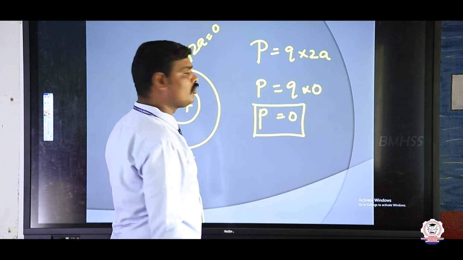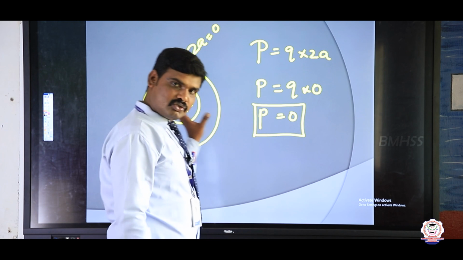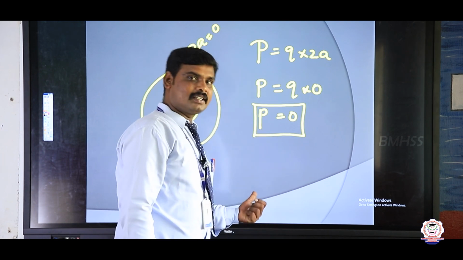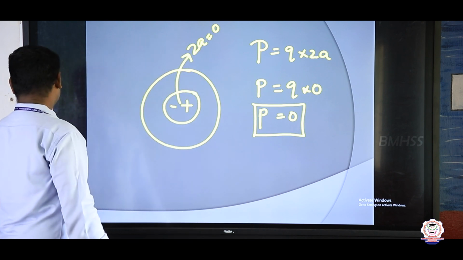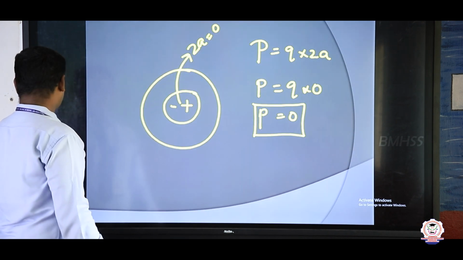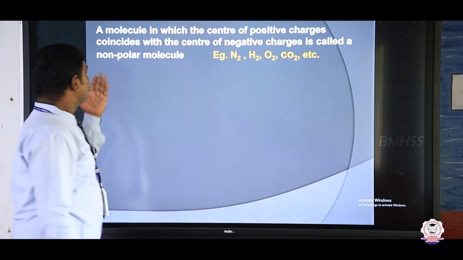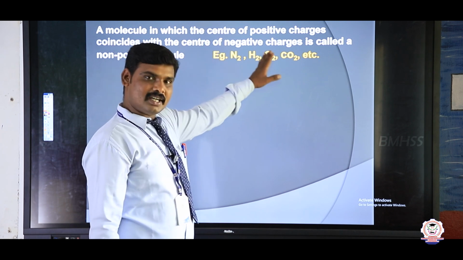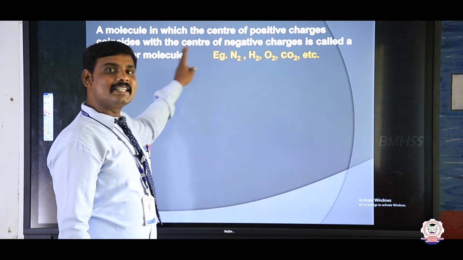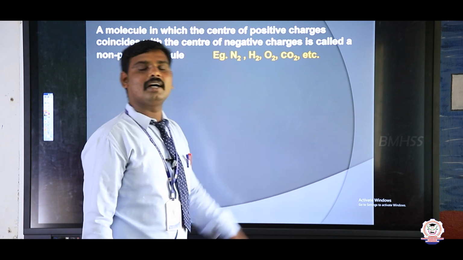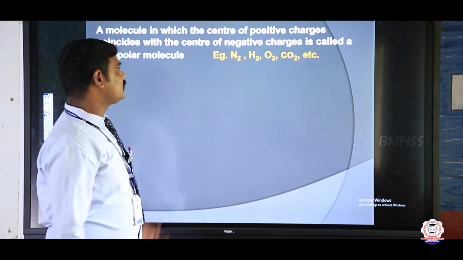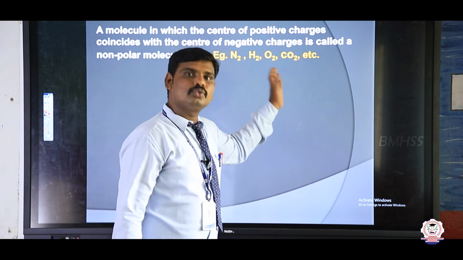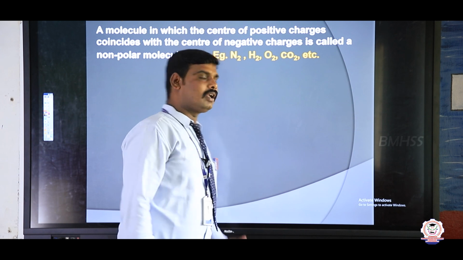So non-polar molecules are those where the center of positive charge is coincident with the center of negative charge. Clear? This is the definition of non-polar molecules. One more time, read this: a molecule in which the center of positive charge coincides with the center of negative charge is called a non-polar molecule. Examples are N2, H2, CO2 and O2, etc. These are non-polar molecules.